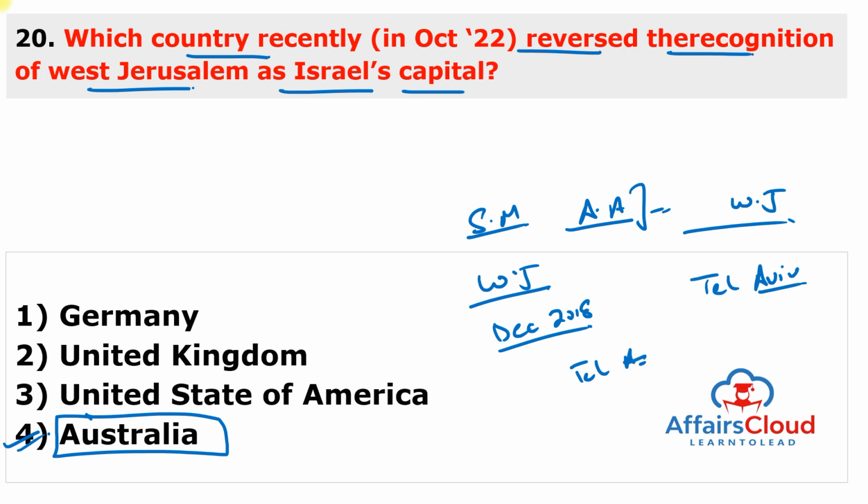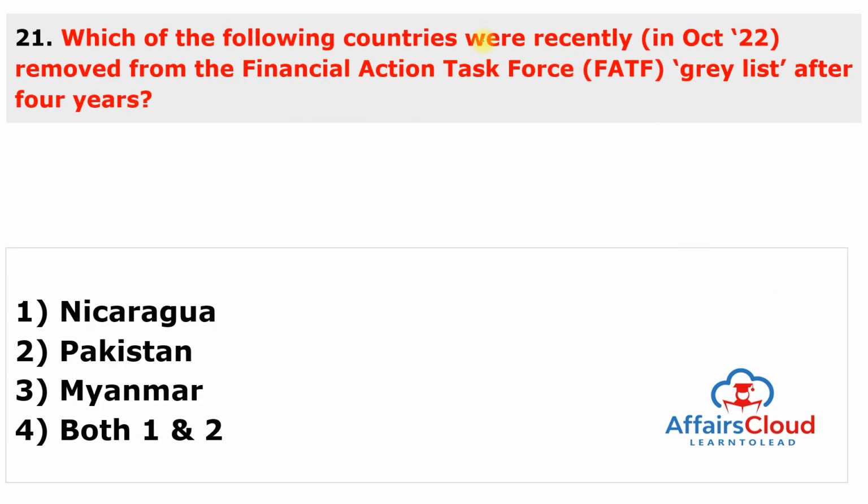Moving to next question. Which of the following countries were recently removed from the Financial Action Task Force grey list after a period of 4 years? And these 2 countries are, one is Nicaragua, second is Pakistan. So the answer of this question is both 1 and 2.